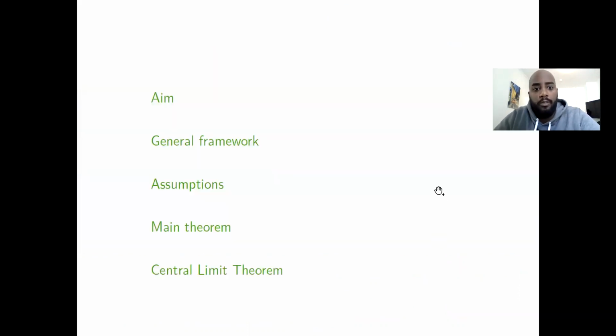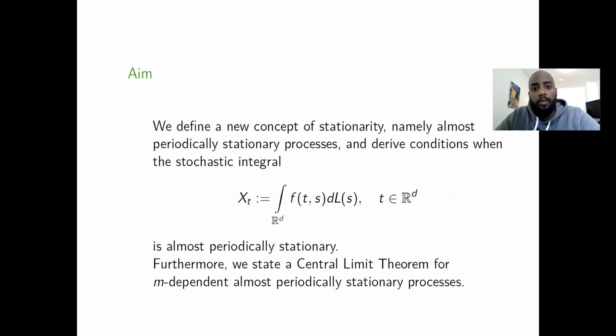So let me at first give you the aim of this talk, then the general framework needed to understand this topic. Then we talk about the assumptions needed for the main theorem, and in the end, we also derive the central limit theorem. So the aim for today is to define a new concept of stationarity, namely almost periodically stationary processes. And furthermore, we derive conditions under which this stochastic integral is almost periodically stationary.